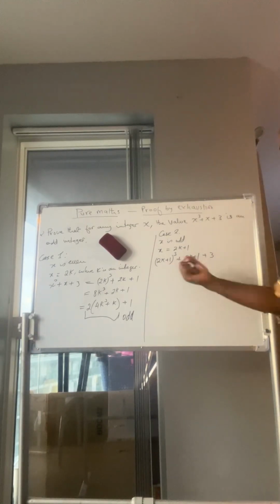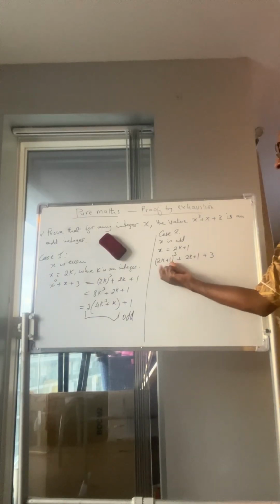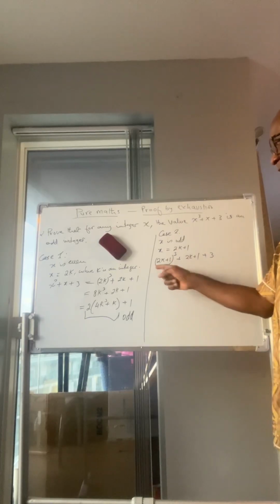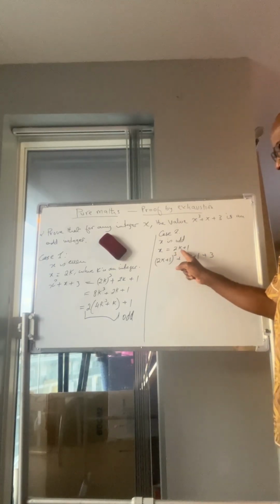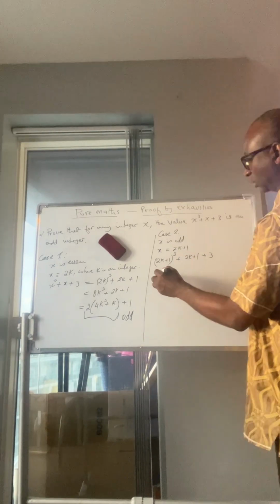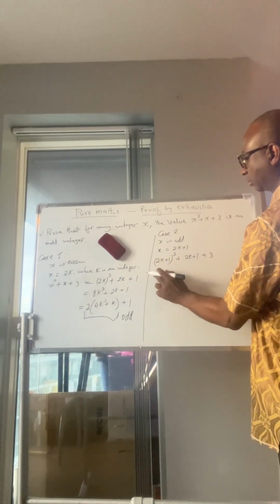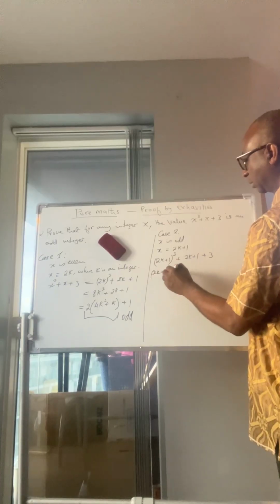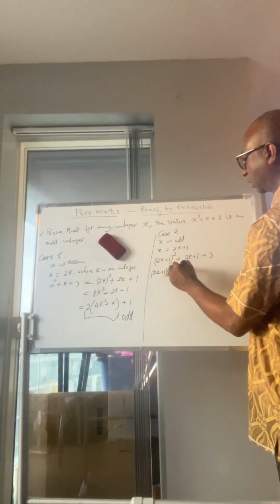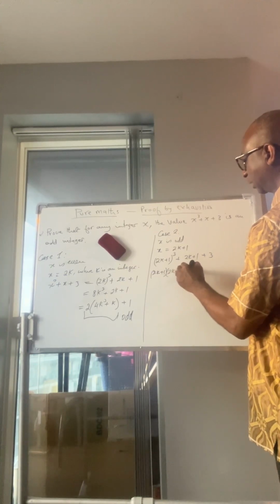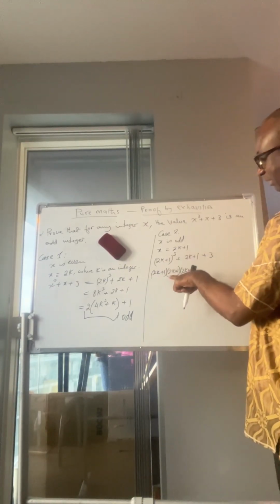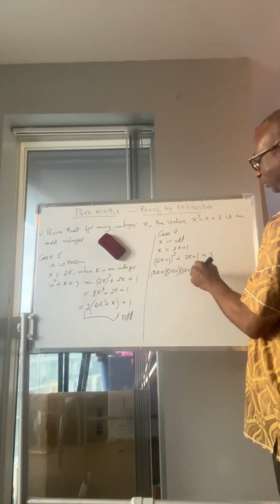There is something big to do here. There is a simple way of working out 2k plus 1 raised to the power of 3. One way is to multiply: 2k plus 1 times 2k plus 1 times 2k plus 1.